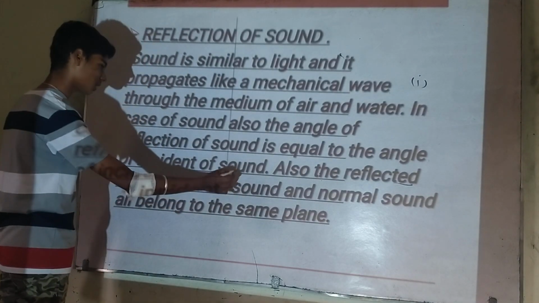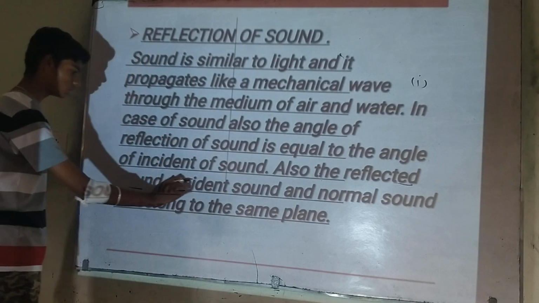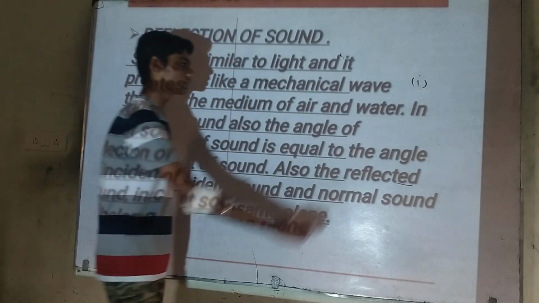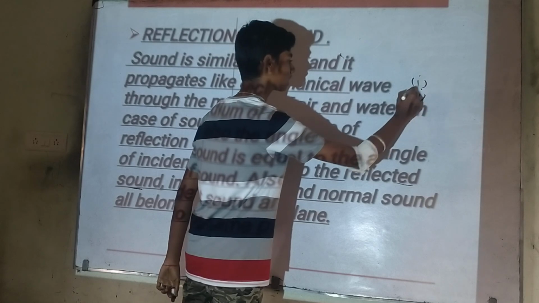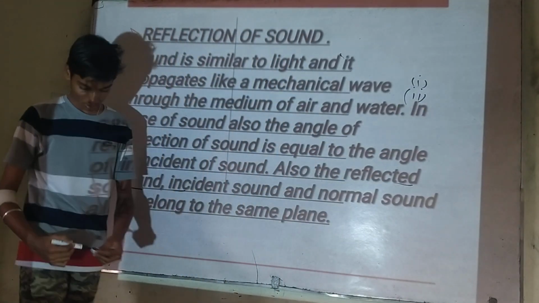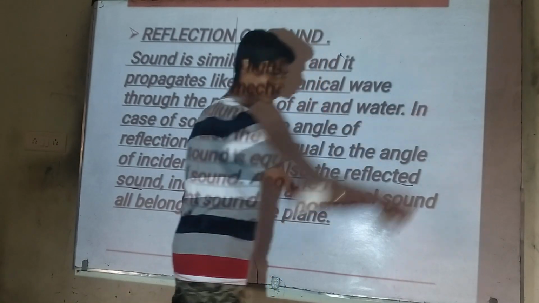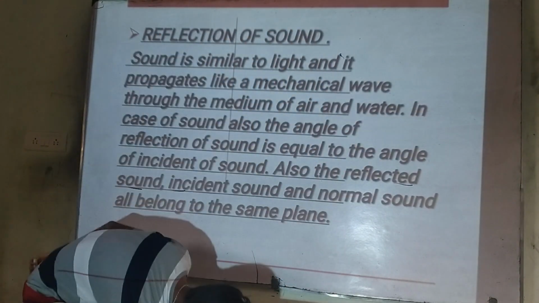And second, the reflected sound, incident sound, and normal all belong to the same plane. This is the second law, and these both make the laws of reflection of sound.